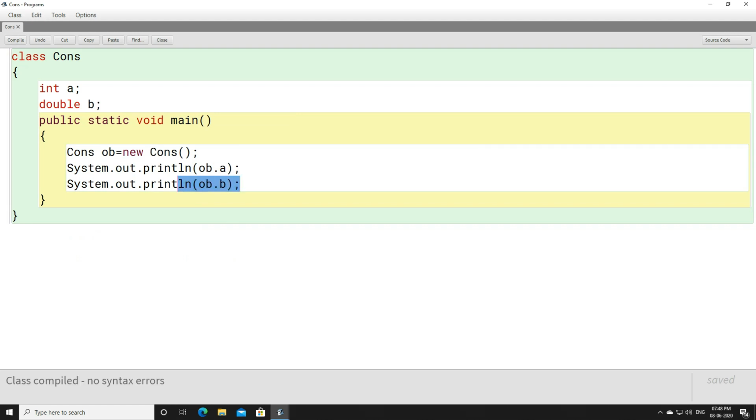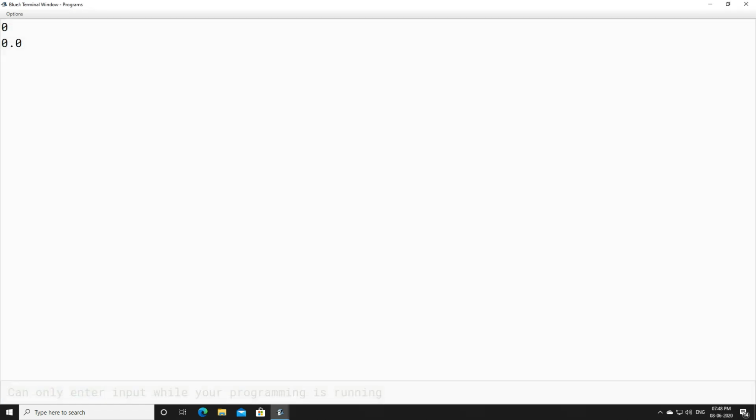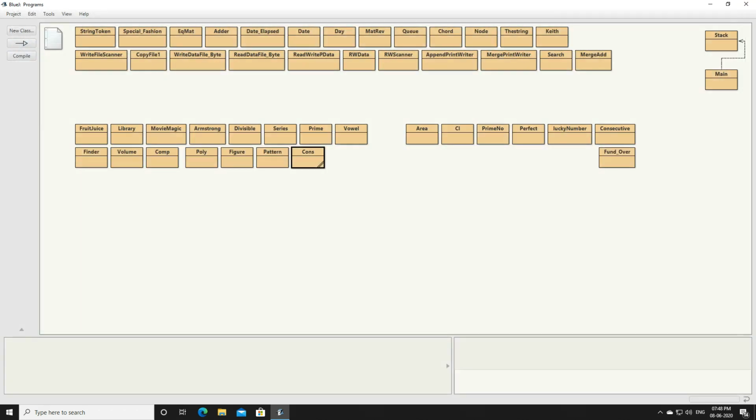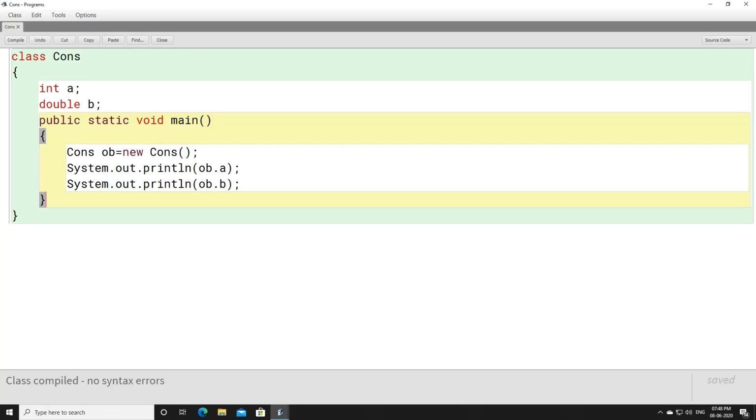Let us compile the program and see what value we get. It is going to print 0 and 0.0. How is it printing 0 and 0.0 for a and b? This is quite surprising, that even if we don't have a constructor, the value of a is still printed as 0 and the value of b as 0.0.